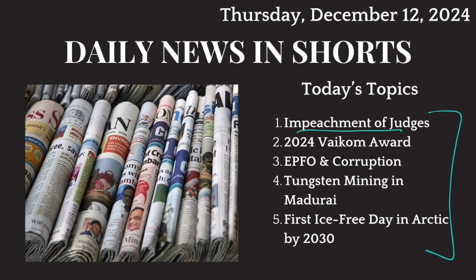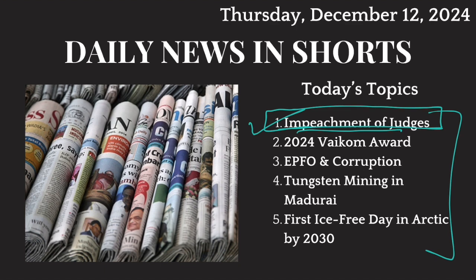Recently, a judge from the Allahabad High Court made controversial remarks regarding minorities, and opposition party members are bringing a motion to remove him because they think that these remarks shouldn't be made by a judge from the Indian higher judiciary. These remarks were distasteful and anti-minority, and therefore a motion to remove him is being discussed right now. So, impeachment of judges. How are judges from the higher judiciary, High Court and Supreme Court, removed? What sort of constitutional provisions are there? We'll talk about this.